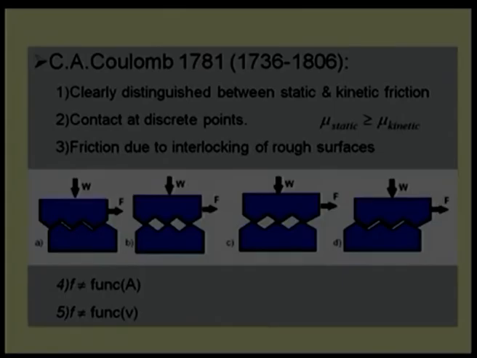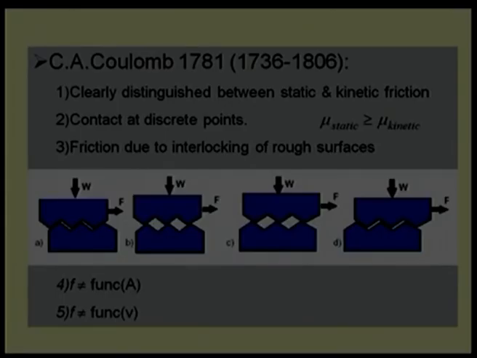Later, Coulomb proposed a few additional points in 1781. The first and more important thing is that he could identify there is a difference between static friction force and kinetic friction force. That was a very good achievement from Coulomb. Another thing, he came up with micro models.